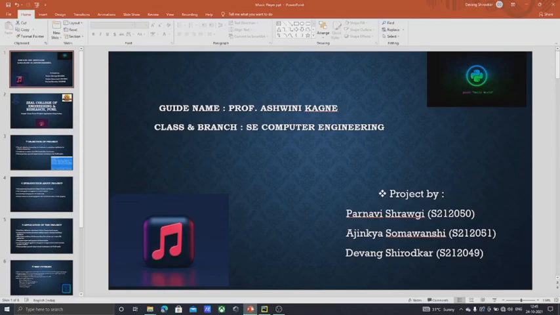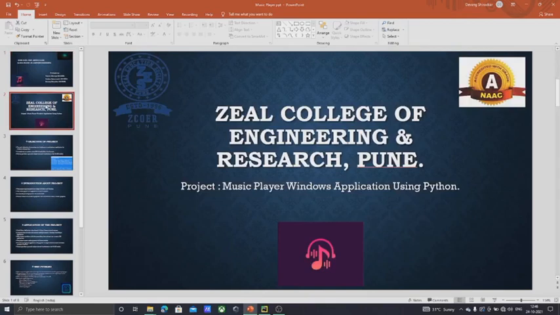Hello all, we are second year computer engineering students from B division from Zeal College of Engineering and Research Pune. Under the project based learning 5, we team members Devang Shodkar, Parnavis Ravgi and Ajinkya Samangshi have completed a project, a music player window application using Python, under the guidance of Ashwini Kagne ma'am.